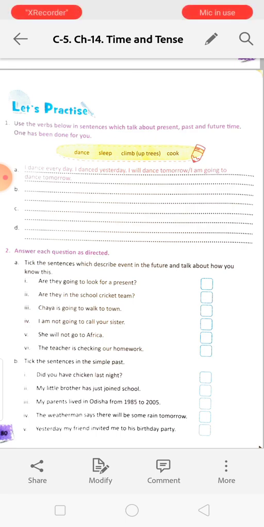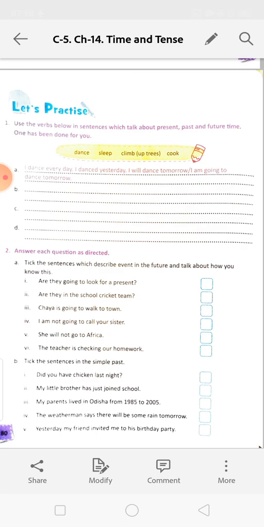This one you will do in your copy, not in the book. I will do only sleep, and you have to do the rest of the two by yourself. Sleep: I sleep every day. I slept yesterday. I will sleep tomorrow. I am going to sleep at night. Like this you have to do.